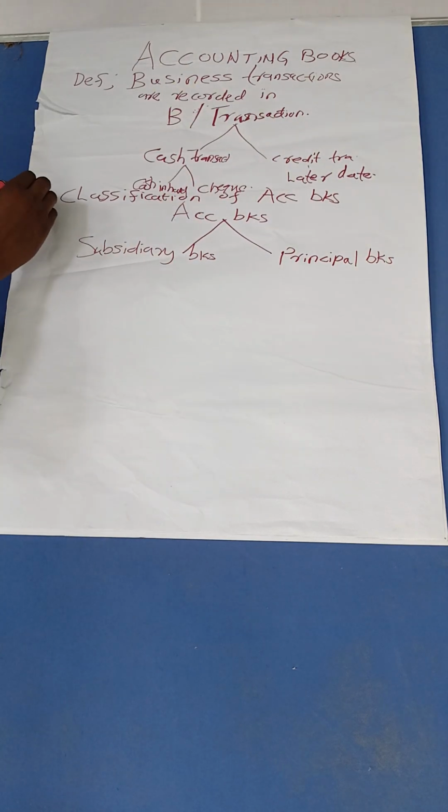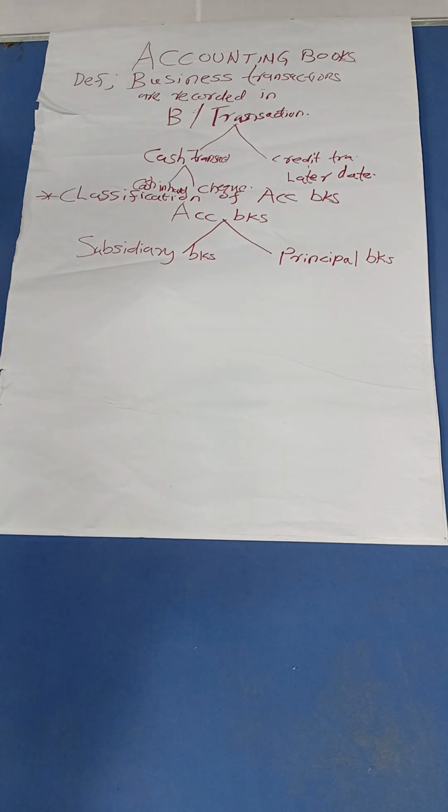I will start with the subsidiary books. First I will explain them one by one, then I will give you the difference between the two.